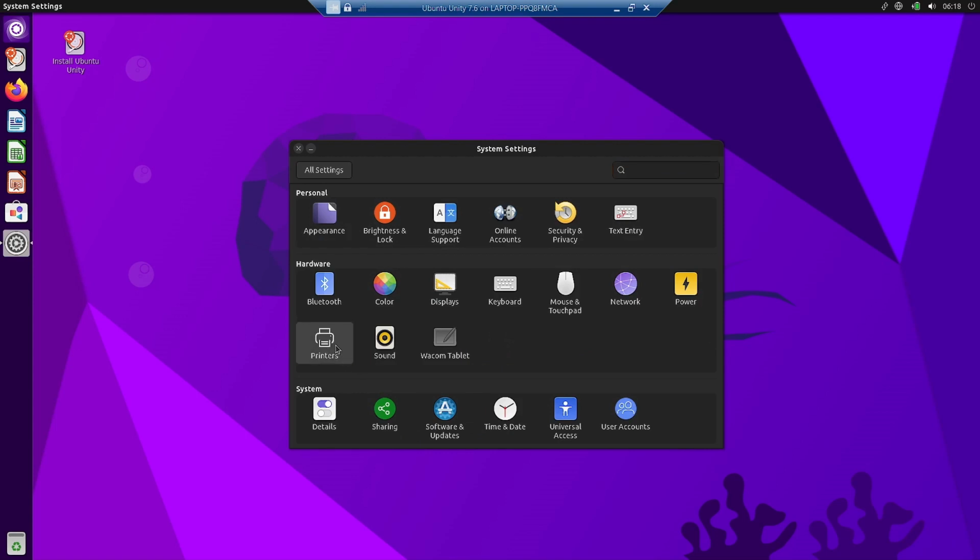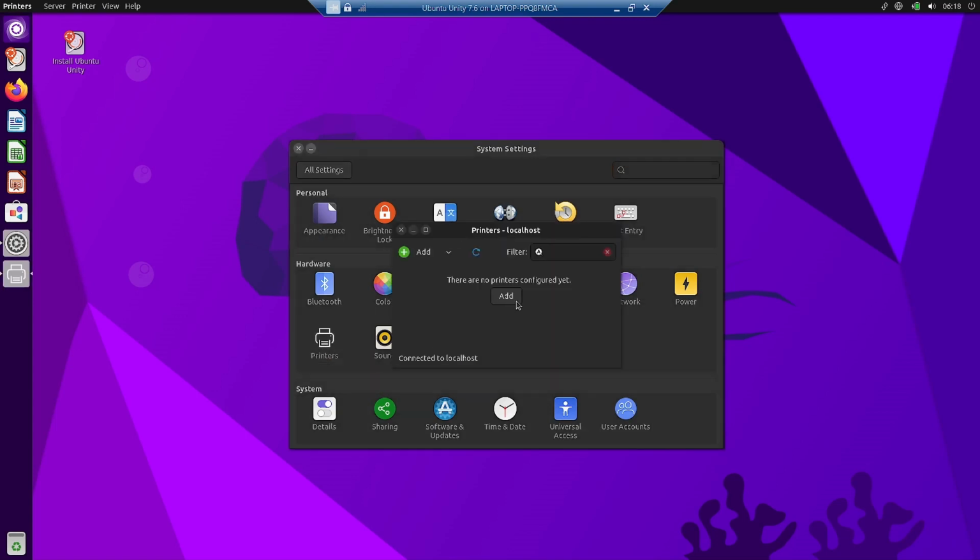This is the printer settings. Right now there are no printers configured, but you can add the different printers, then install the drivers for those printers, and you can make the printer work with your system.